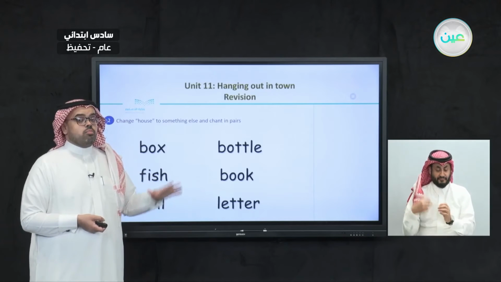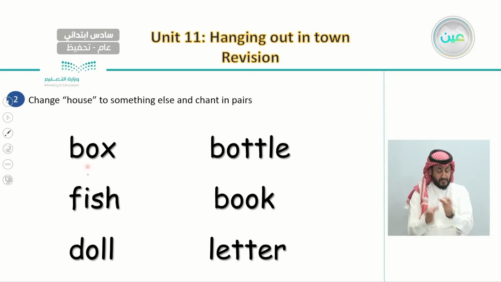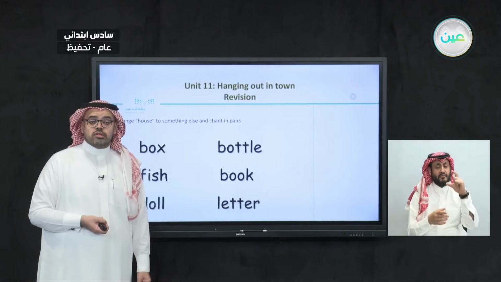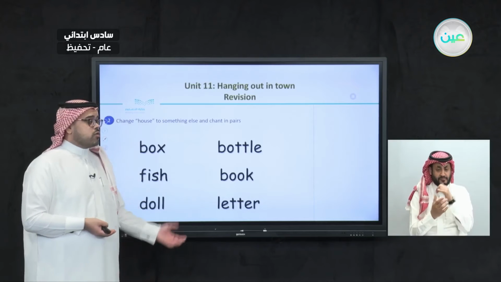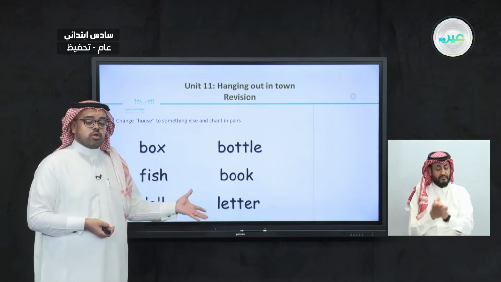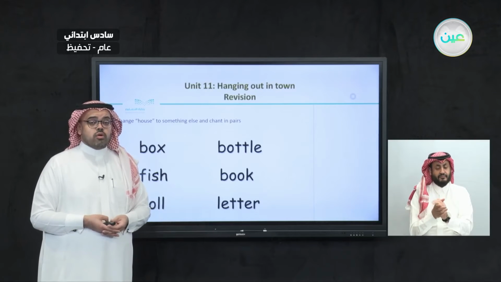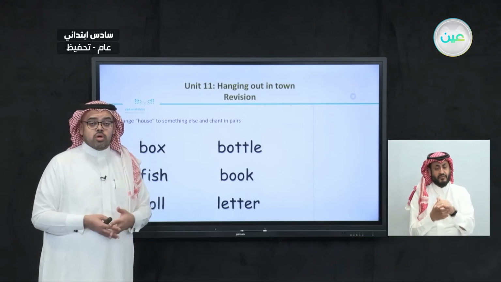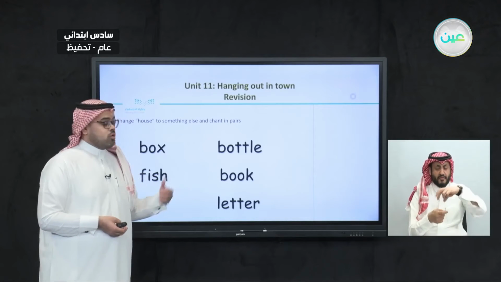Not only by changing the word house for box or fish or doll or bottle or book or letter, but we can also even add more color. We can say, instead of using there was a green house, we can say there was a blue house, for example. And instead of house, we can use fish, we can use book. Or we can use also there was a purple book, or a purple bottle, or a purple letter.